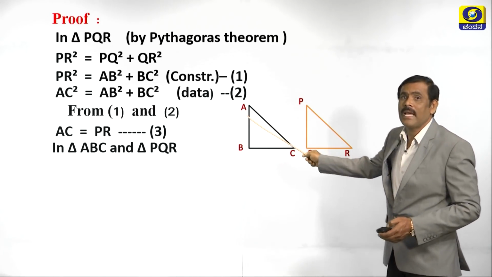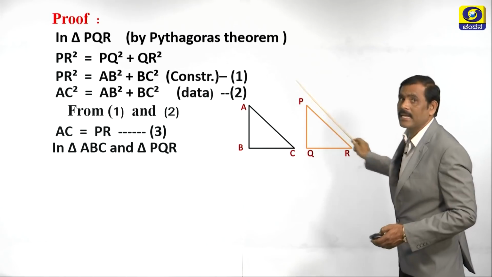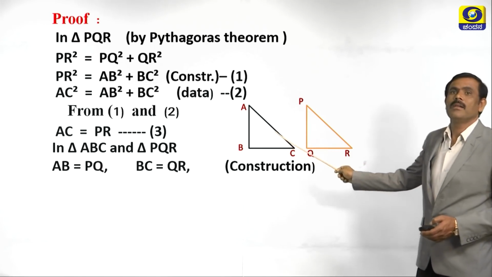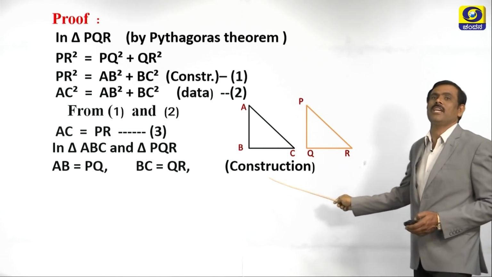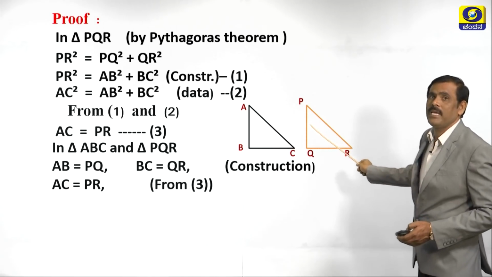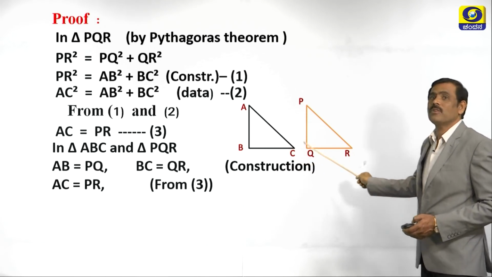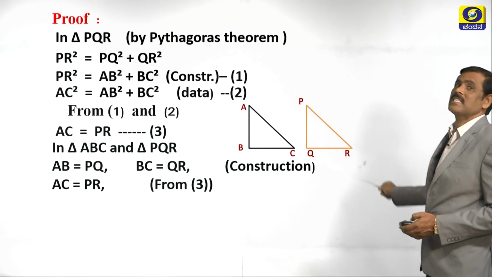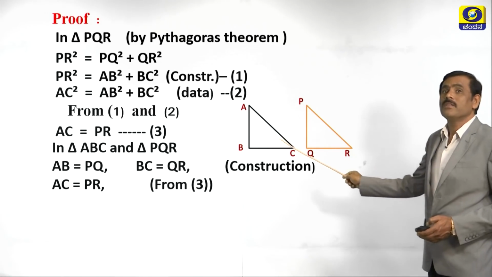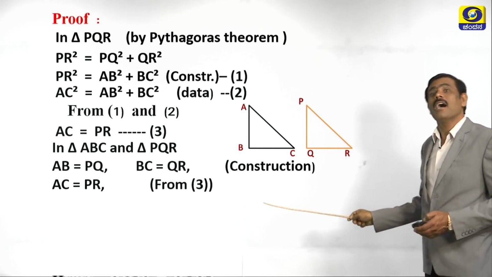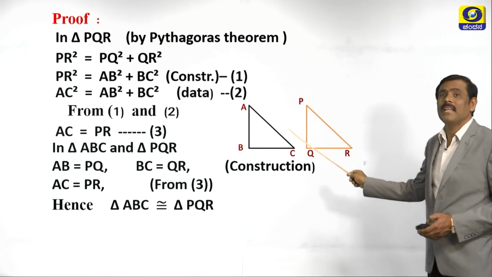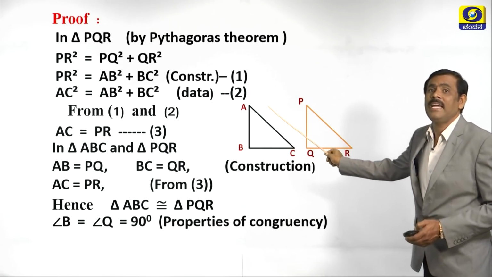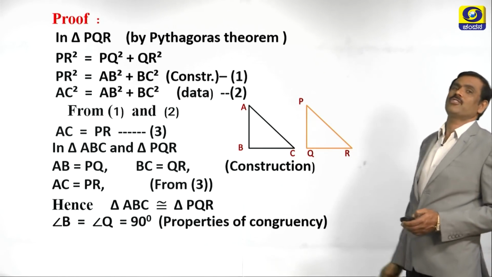See in the two triangles, in triangle ABC and triangle PQR, AB equals PQ by construction, BC equals QR by construction, AC equals PR we have proved. So, in these two triangles, the three sides of this triangle are equal to the corresponding three sides of this triangle. Therefore, these two triangles are congruent triangles. Triangle ABC is congruent to triangle PQR. Reason, side, side, side postulate.